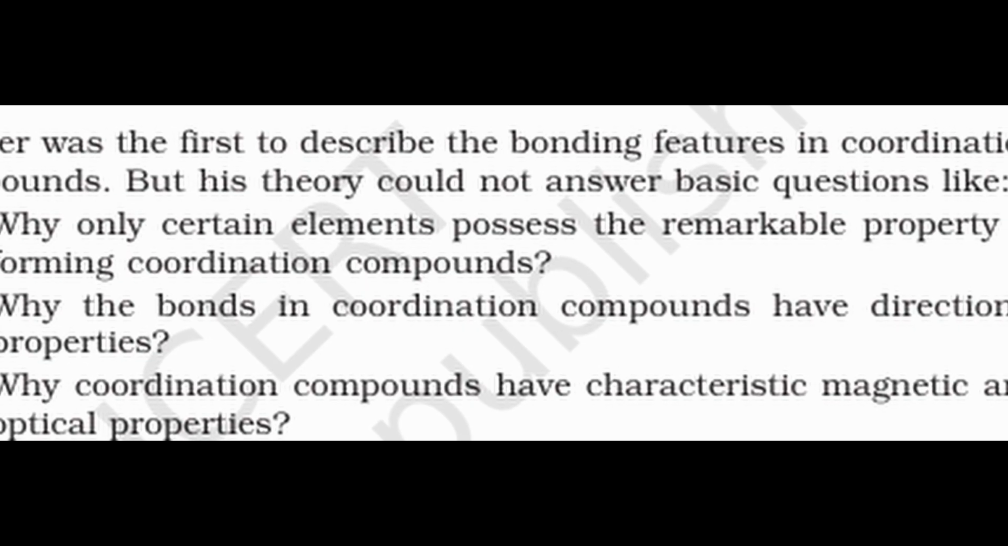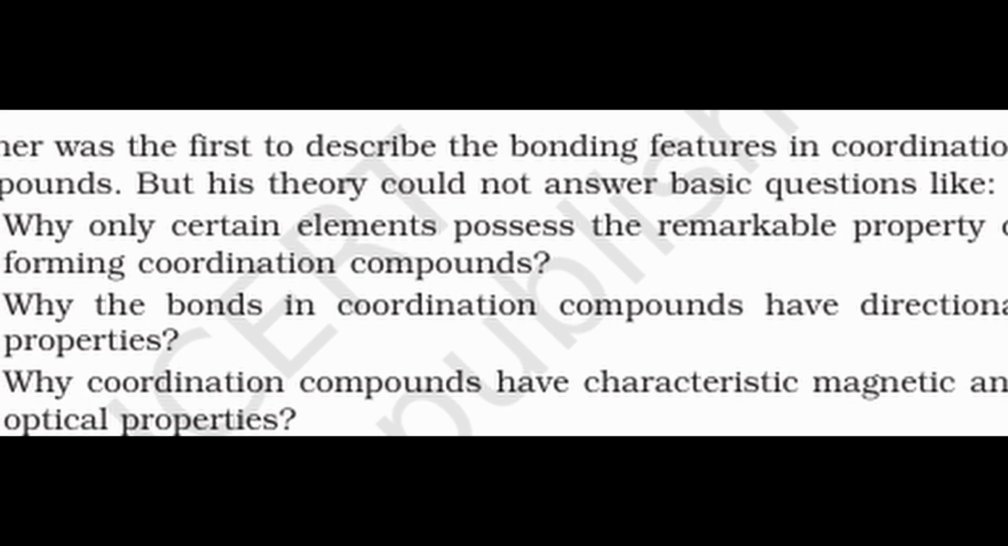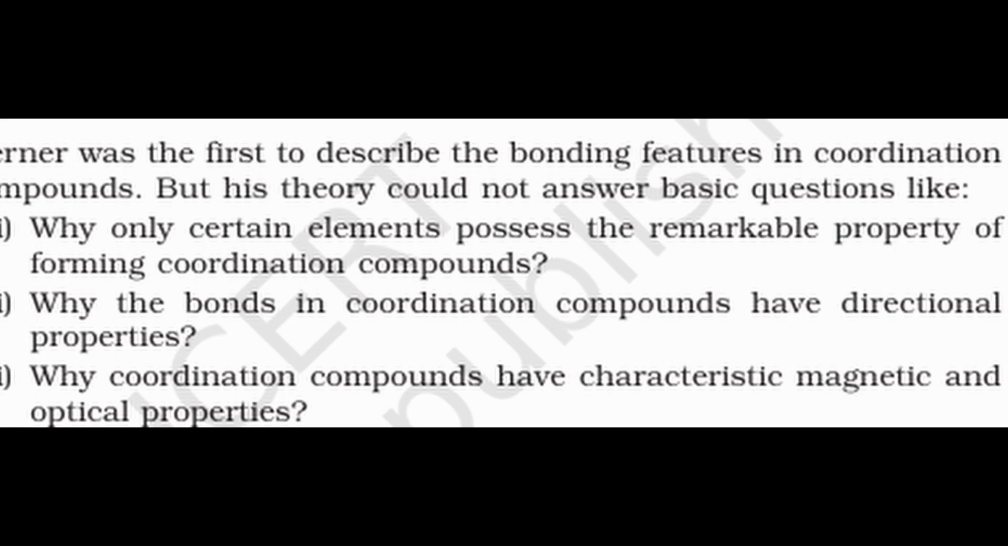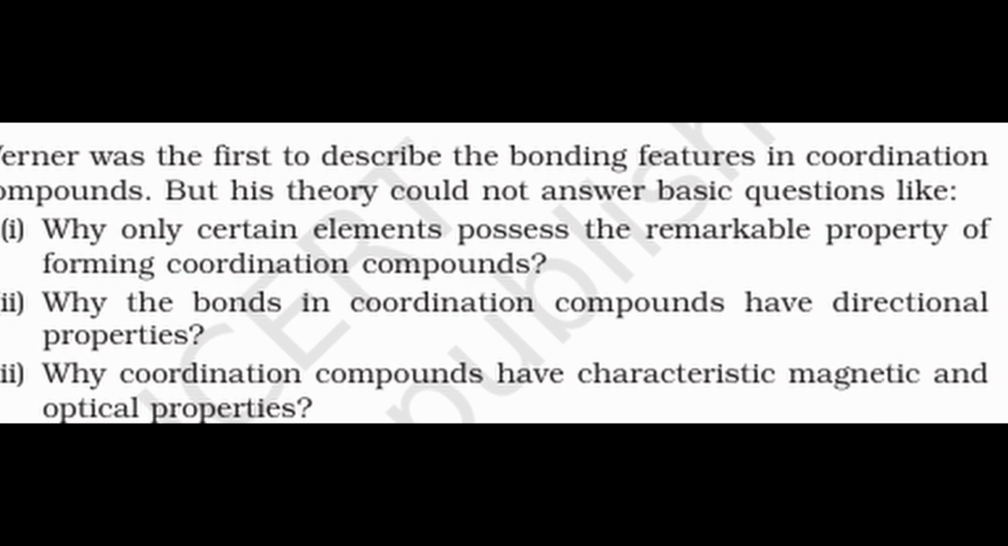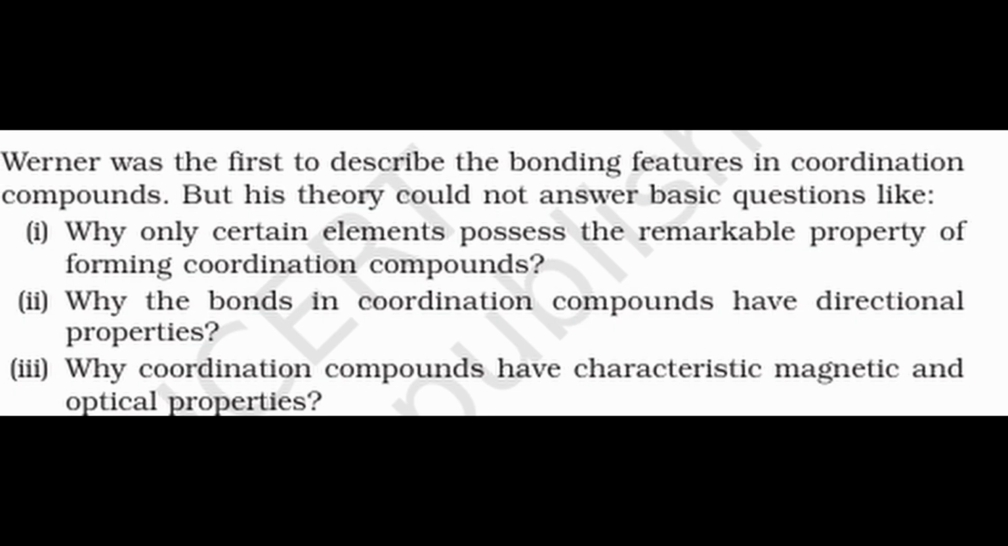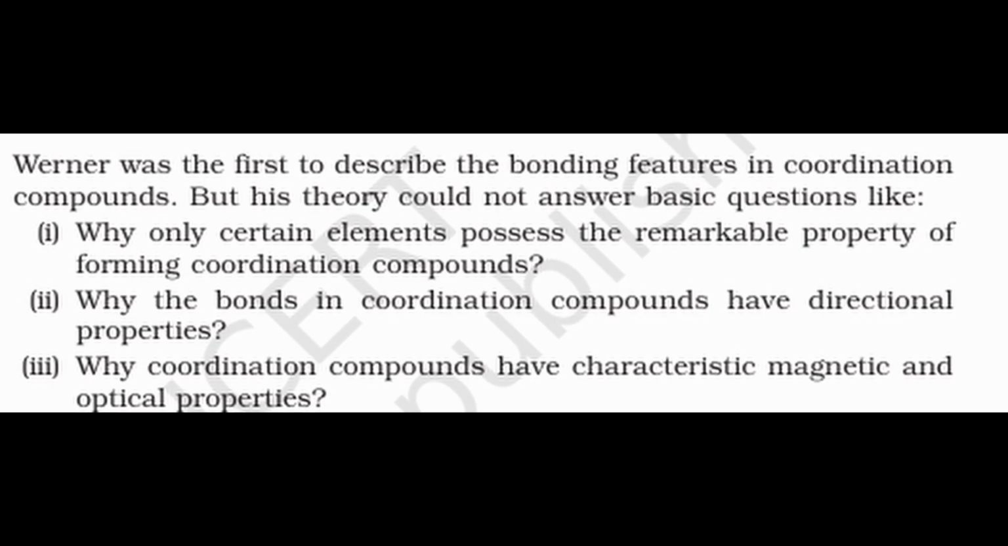Werner was the first to describe the bonding features in coordination compounds, but his theory could not answer basic questions like: why only certain elements possess the remarkable property of forming coordination compounds? Why do the bonds in coordination compounds have directional properties? Why do coordination compounds have characteristic magnetic and optical properties?